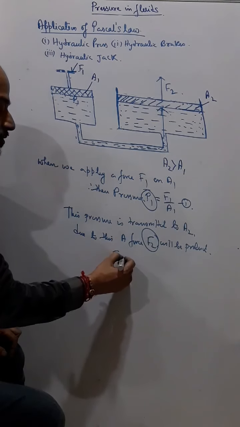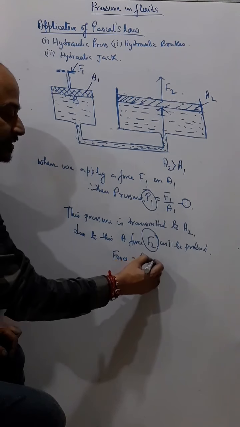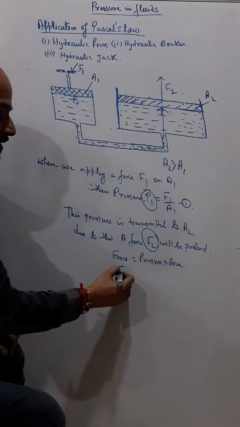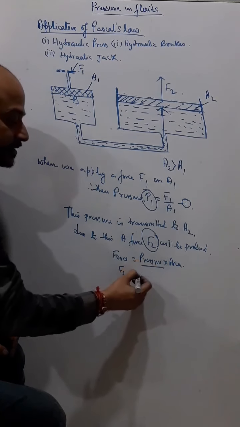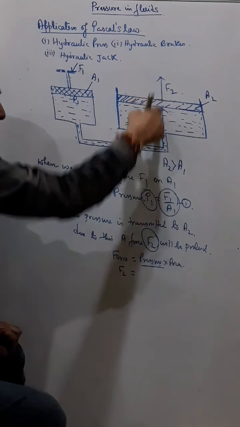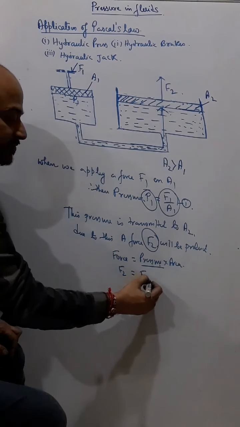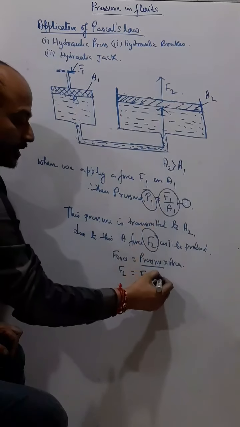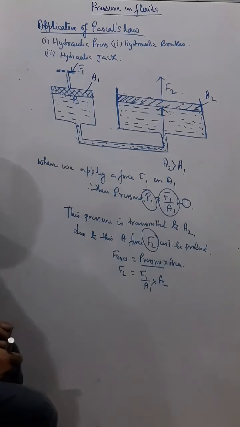You know, force is equal to pressure into area. So here F2 will be what? Pressure. Now this pressure is how much? This F1 by A1 got transmitted. So the pressure is F1 by A1 and area is how much? A2. Area is A2. Understand?